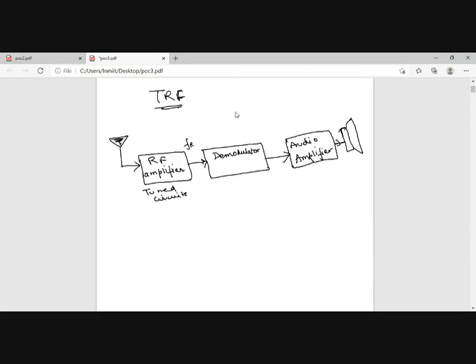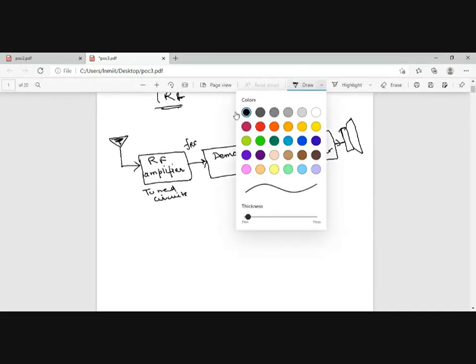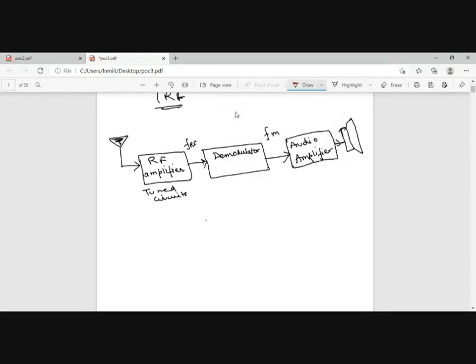Here you are getting f of RF, and here you are getting f of m. If I am saying f of RF, that means I am talking about carrier frequency, because the transmission takes place at carrier frequency. So this was the general circuitry. The antenna will be receiving electromagnetic waves, then giving them to the RF amplifier. This RF amplifier will be tuning it to the base station.